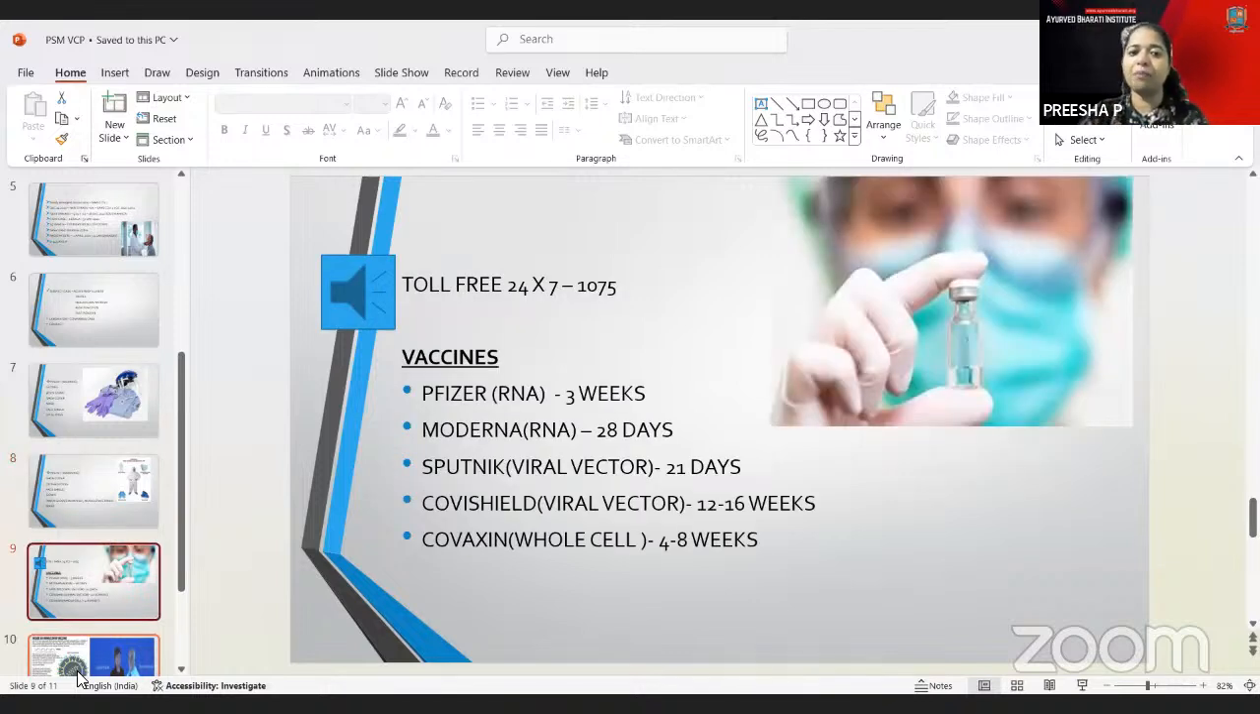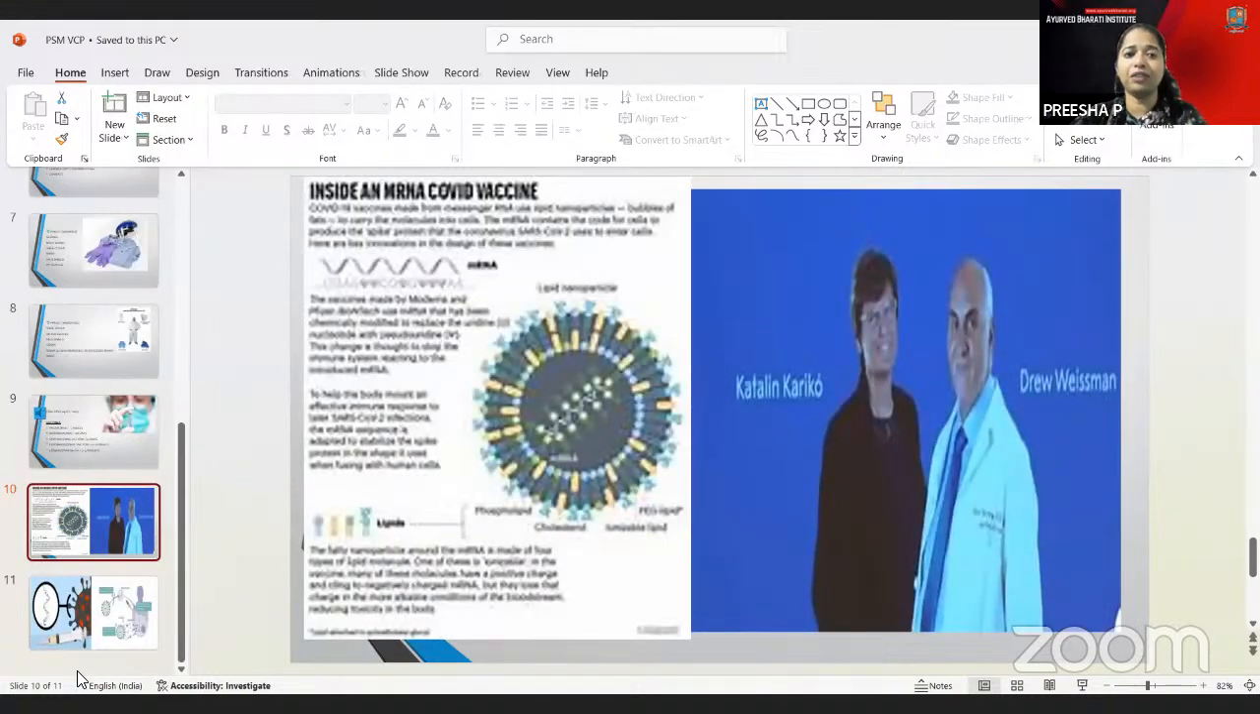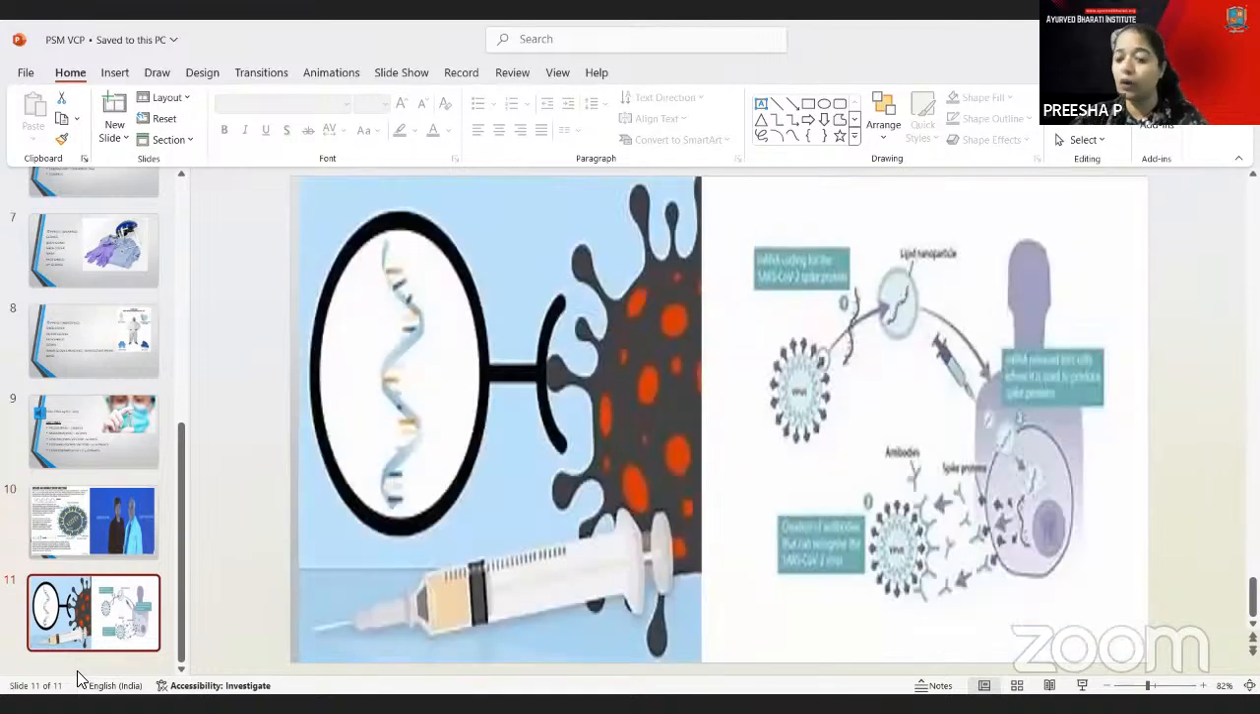And these are the toll-free numbers, and these are the main vaccines which were used. The interval from first to second dose is 3 weeks for one, Moderna mRNA is 28 days, Sputnik is 21 days, Covishield is 12 to 16 weeks, and Covaxin is 4 to 8 weeks. And these were some of the breakthroughs of the mRNA COVID vaccine by Katalin Karikó and Drew Weissman. And here we have how the vaccines were extracted. There was a type of monkey from which it was extracted, and this was one of the cases.